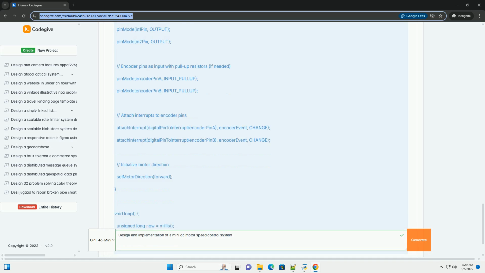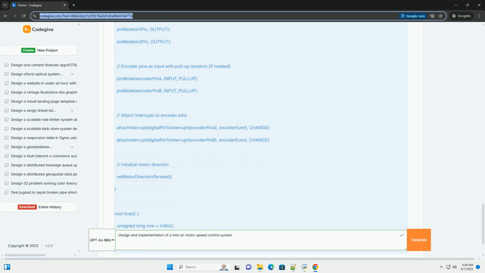6. Potentiometer, for speed setpoint, optional. Value: typically 10 kilohm. Connection: connect the outer pins to VCC and GND, and the center pin to an analog input pin on the Arduino. 7. Other components: resistors, for pull-up or pull-down if needed; connecting wires; breadboard or PCB, for prototyping or a permanent circuit; multimeter, for testing.